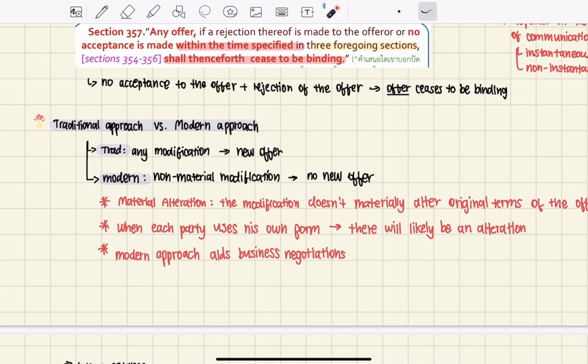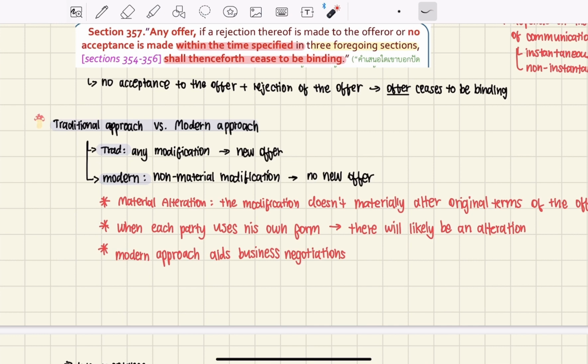Traditional approach and modern approach. This has to do with how offer and acceptance interact with each other. The traditional approach said that if there is any modification in an offer, then that means a new offer immediately, because the details change.